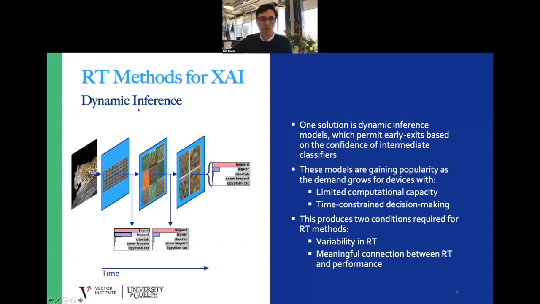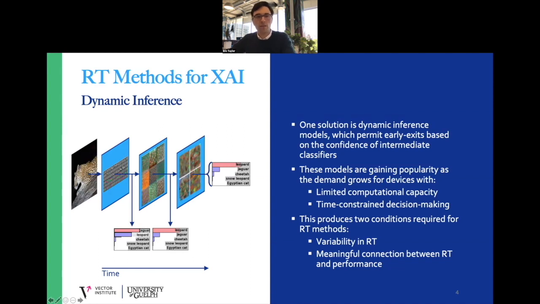So over here, referring back to our AlexNet toy example, we can imagine appending auxiliary classifiers to intermediate layers of the network and forcing the forward pass to quit early if the computational budget or the confidence threshold is met. This would have the side effect of making the decision with features only from earlier layers. So that may result in some incorrect classification.